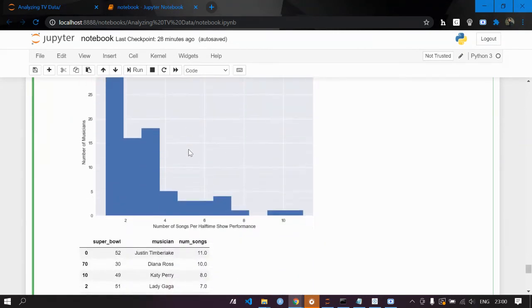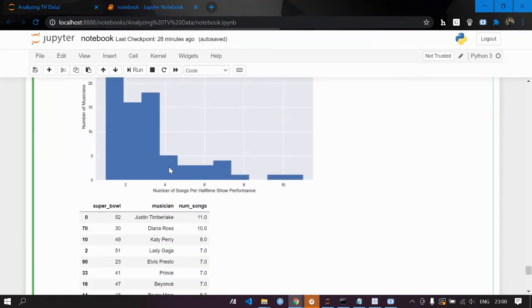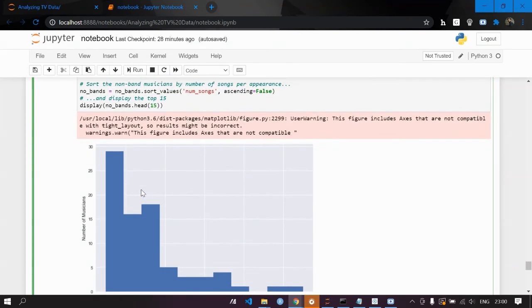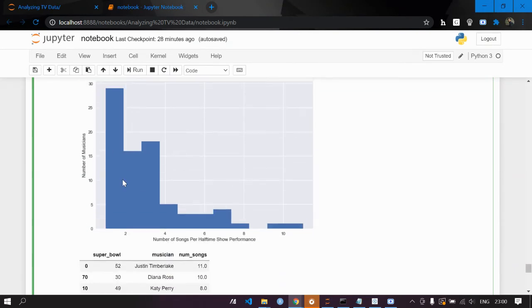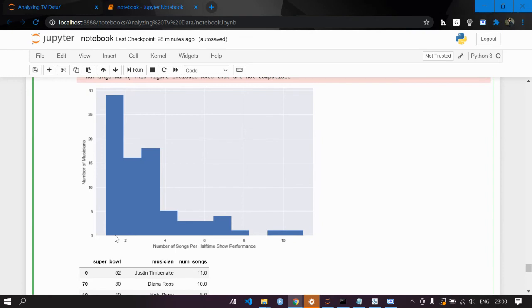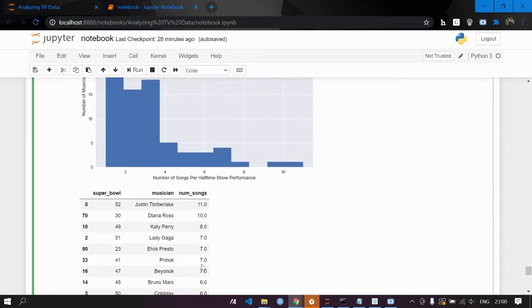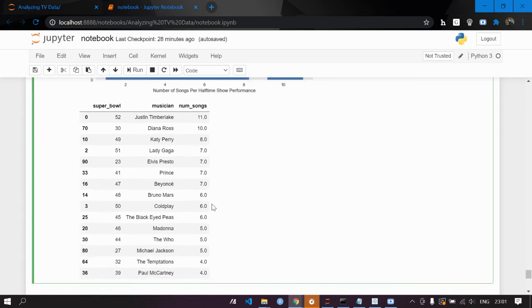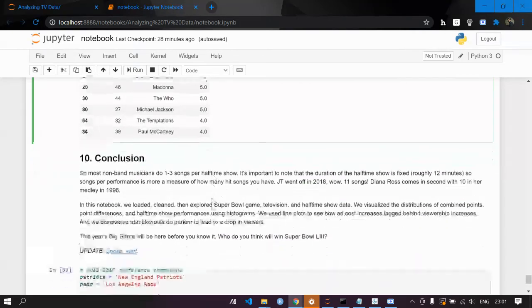And when you see this, you can see that this portion is of Justin Timberlake. So it was Justin Timberlake who performed the maximum, and the number of songs was 11.